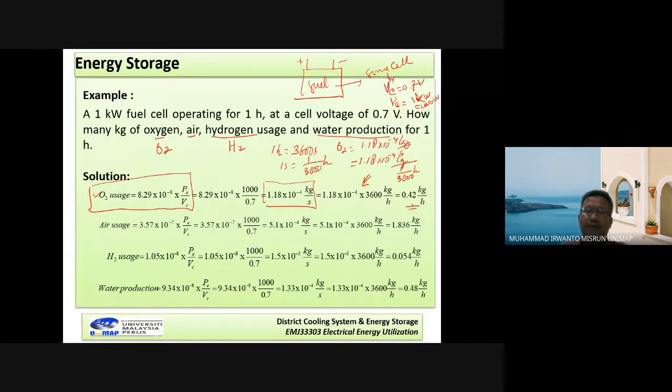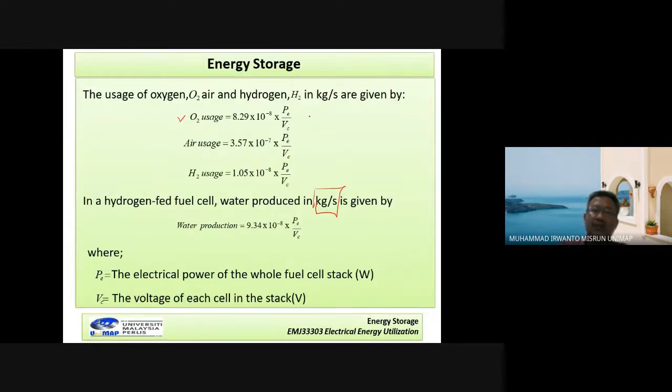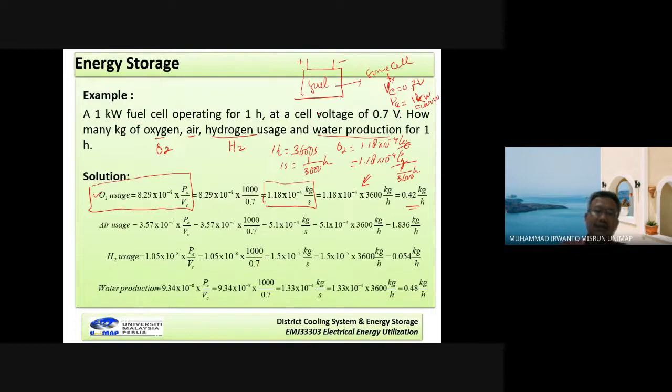The same way, we can calculate the air usage by using this formula. Air usage is equal to 3.57 times 10 power minus 7 times Pe over Vc. Now we just substitute the values of Pe and Vc from this question.